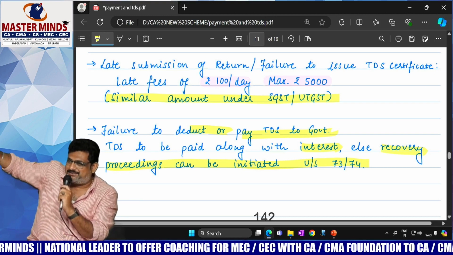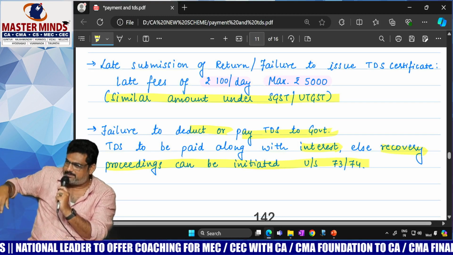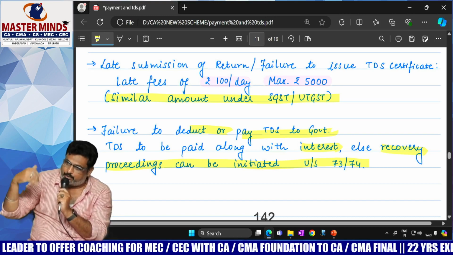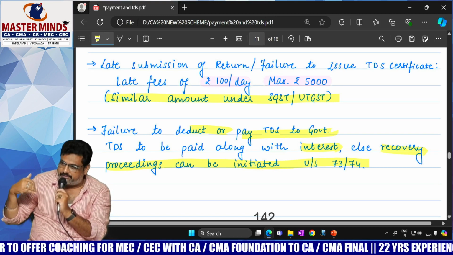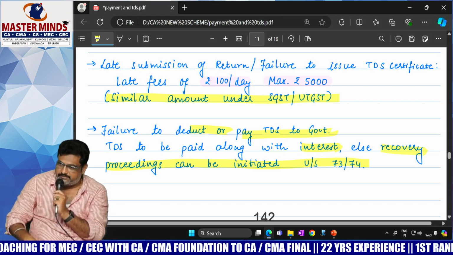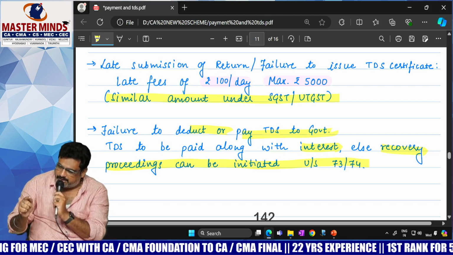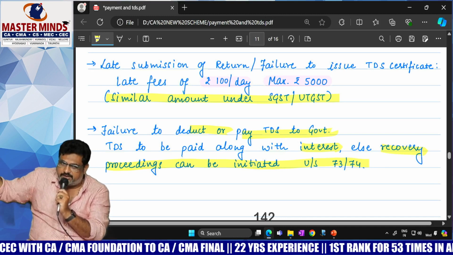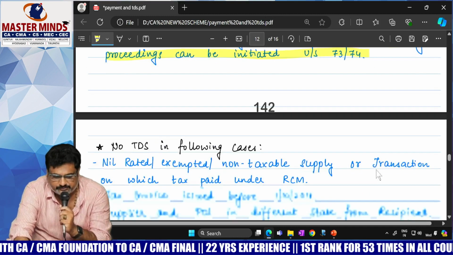Okay, these are called recovery proceedings. That means as per 73 or 74, first business assets, later on personal assets, still not sufficient, imprisonment. All these things come under recovery proceedings. If TDS along with interest is not paid, then these are the legal consequences that will follow, the recovery proceedings.